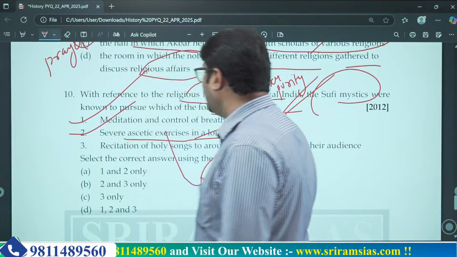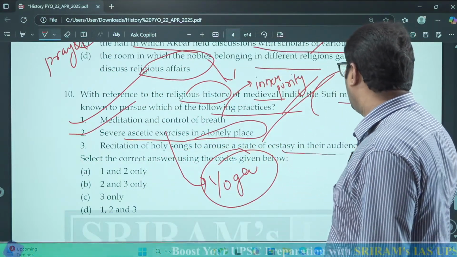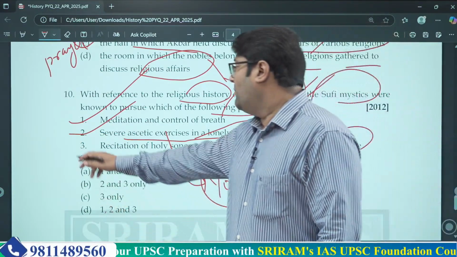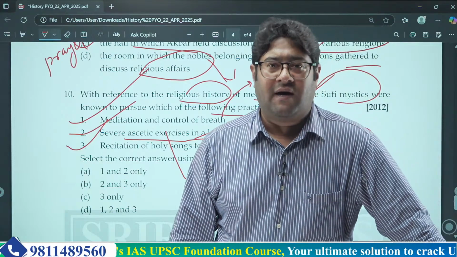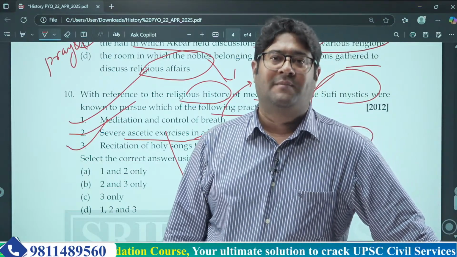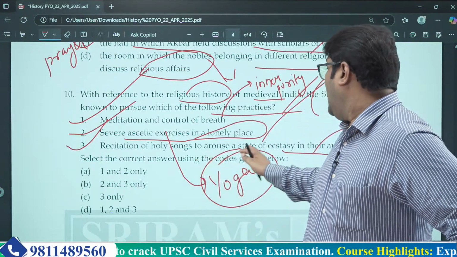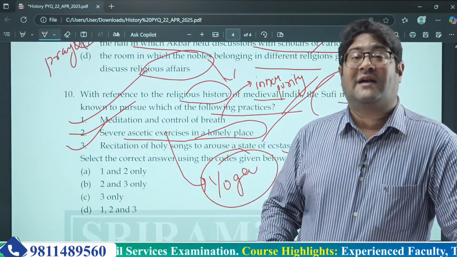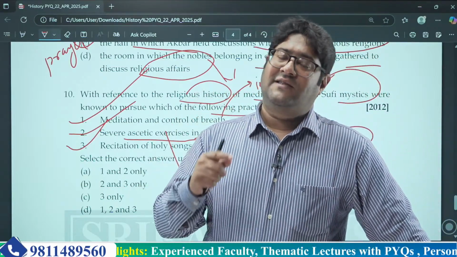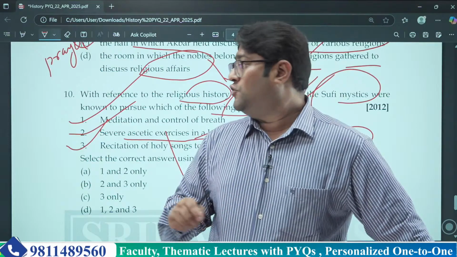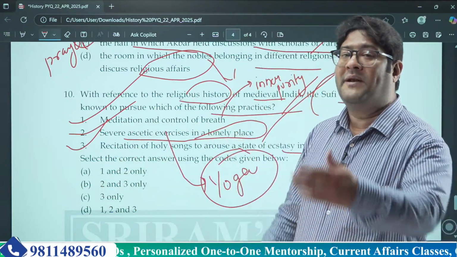Now what about the last one? Recitation of holy songs to arouse a state of ecstasy in their audience. Of course this is right. You might have heard about Qawwali and Sama. Qawwali and Sama are sung by Sufi mystics so that they can achieve a higher state of ecstasy, so that they can be nearer to their respective gods. So the third statement is also correct. All these statements are correct regarding the Sufi mystics of medieval India.